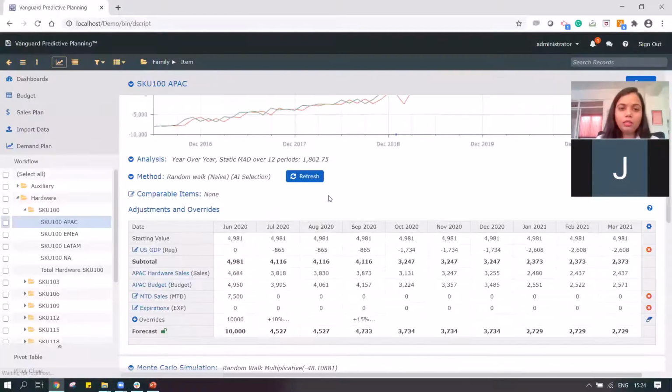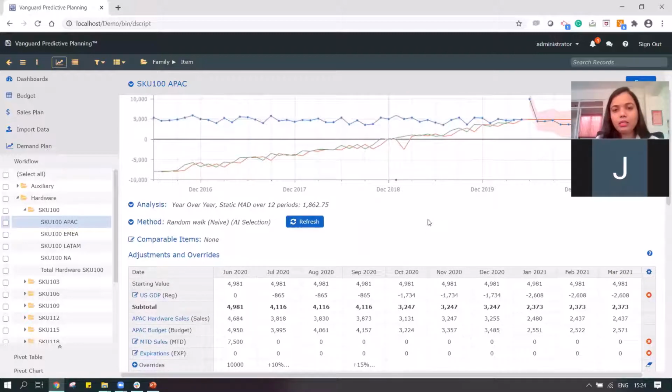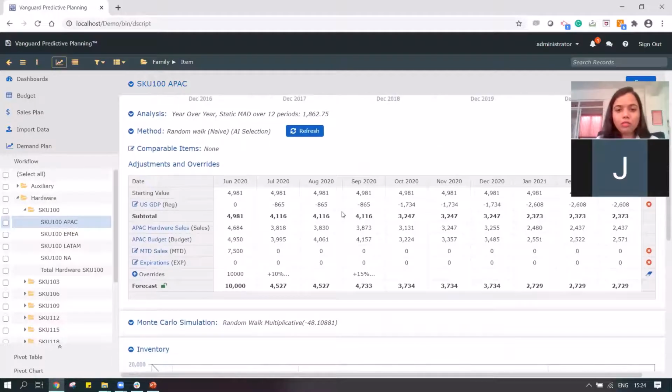And when I do that, automatically there is a row which gets added which determines whether the external parameter has a positive relationship or negative relationship. Do I need to reduce the forecast? That is automatically done by the system. Just by click of mere buttons, we can assign the external parameters and make changes to the data.